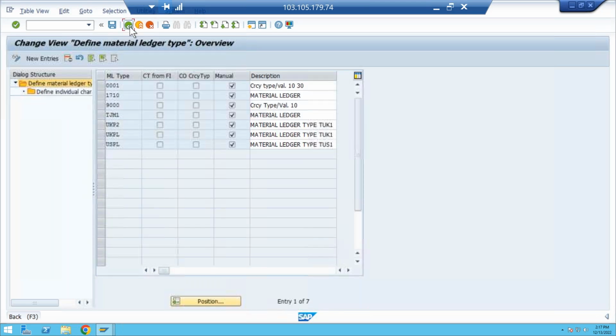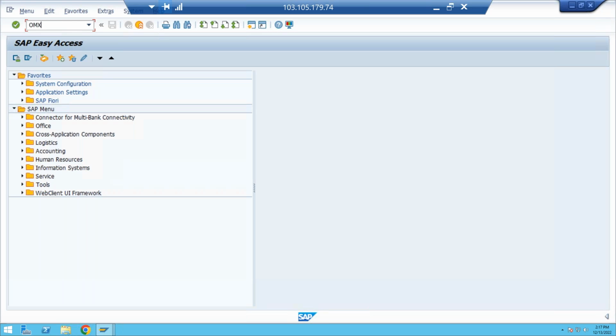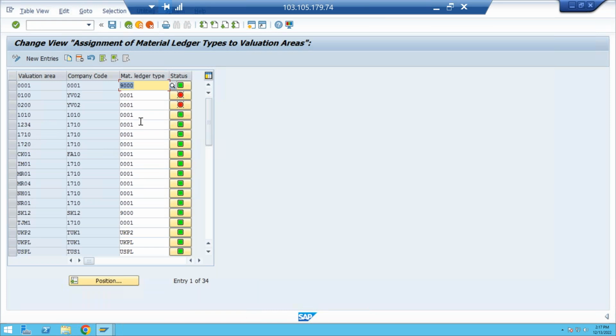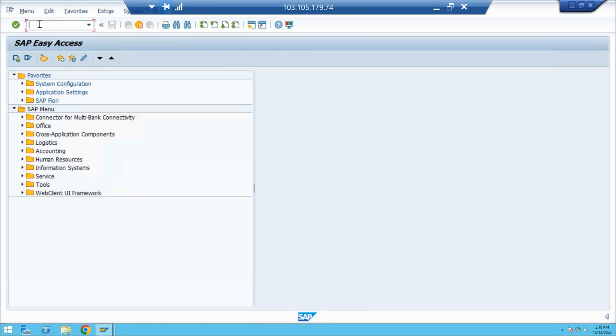Go to OMX3. In the OMX3 transaction code, what do you observe? Status: material currency was allowed into effect. Perfect. Okay, your new valuation area is assigned to the company code already. OMX1, X2, X3 is our activity. Now finally, I need to run it, the valuation area should be productive.